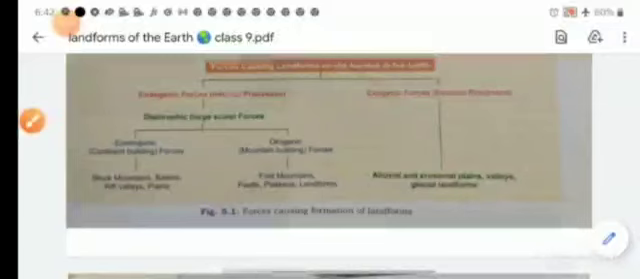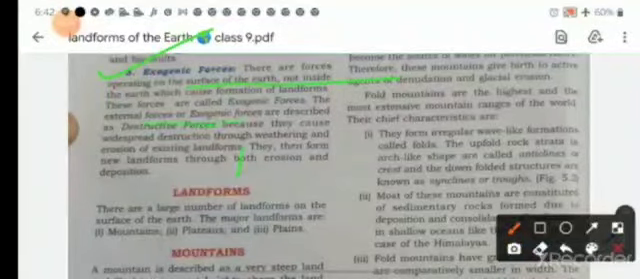Now the third one is your exogenic force. Exogenic force operates on the earth's surface, not inside the earth, and causes formation of landforms. These forces are called exogenic, external forces, and are described as destructive forces because they cause widespread destruction through weathering and erosion of existing landforms. They then form new landforms through both erosion and deposition.